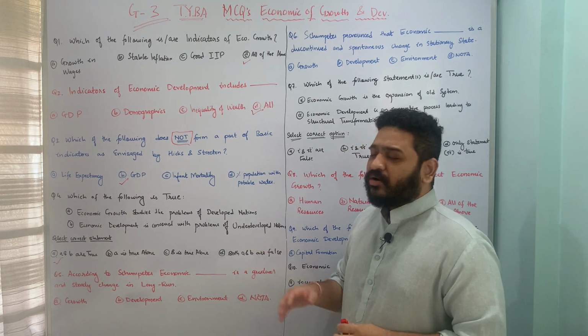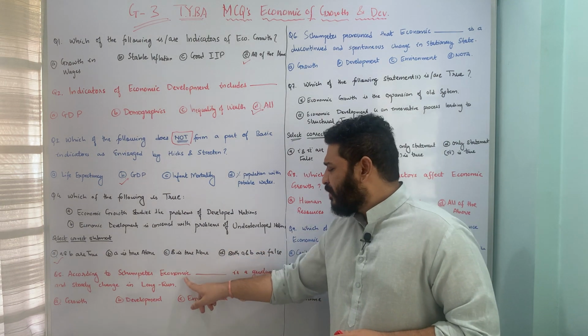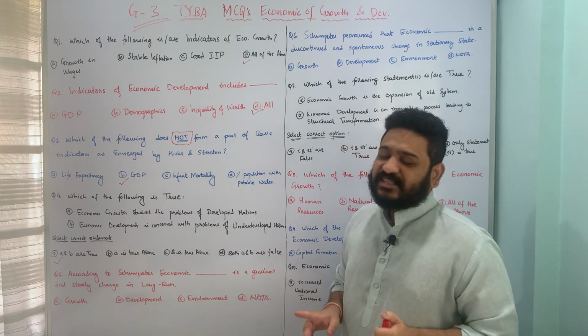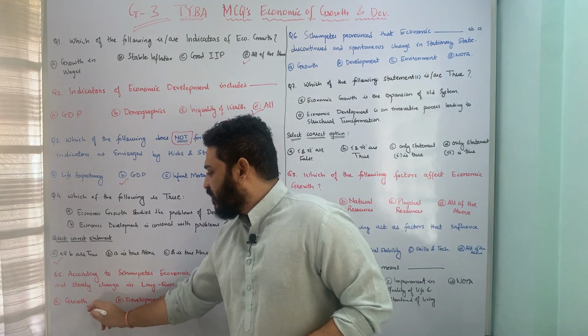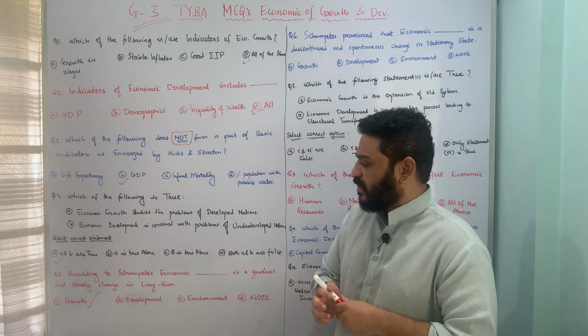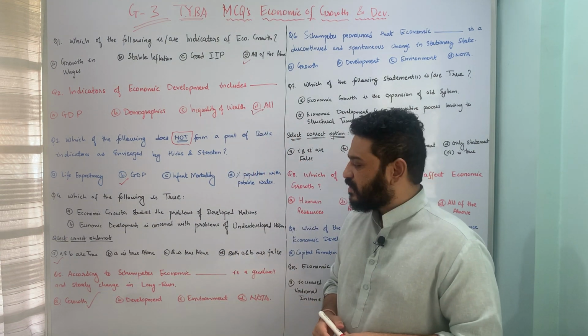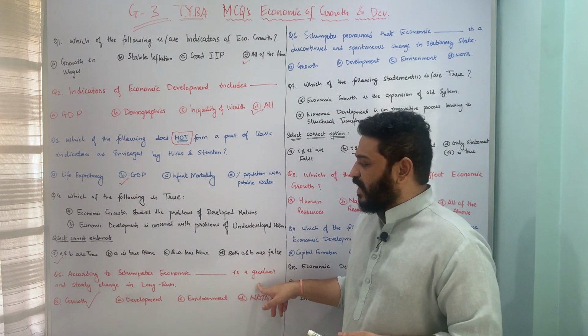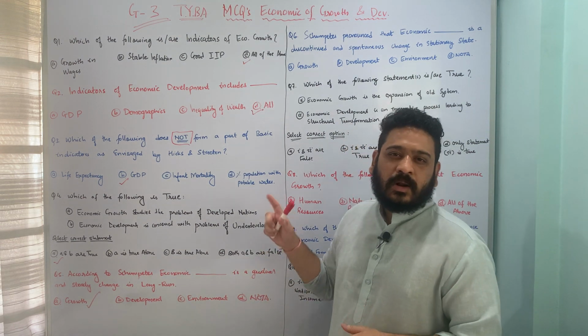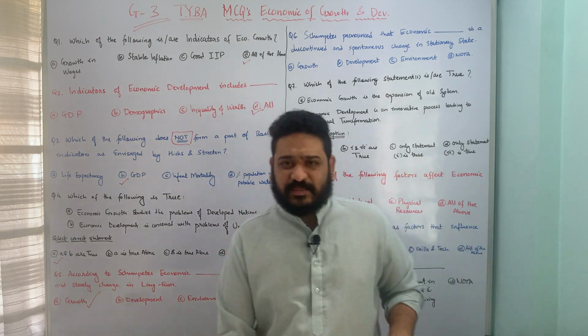According to Schumpeter, economic growth is a gradual and steady change in the long run. So option A, economic growth, is the correct answer. That means growth is the correct answer. I hope this question is pretty much clear.